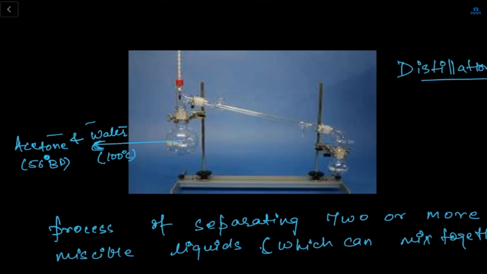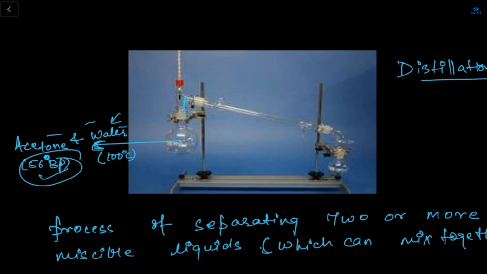And then what will happen after vaporization? Ma'am, it will reach the other beaker. Yes, it will reach the other beaker. Acetone heats up, and then the vapor goes to another beaker, and then yes, it condenses because its boiling point is low. So obviously, it will evaporate easily and faster than the water.